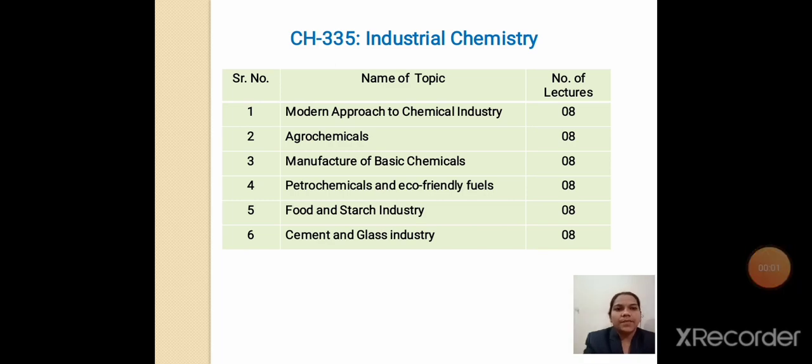The names of the topics are: first, modern approach to chemical industry; then second, agrochemicals; the third chapter is manufacturing of basic chemicals like nitric acid, sulfuric acid and ammonia. The fourth one is petrochemicals and eco-friendly fuels. The fifth one is food and starch industry, and the last one is cement and glass industry. There are a total of 50 marks for this paper. 10 marks will be for the internal assessment and 40 marks for the theory paper.